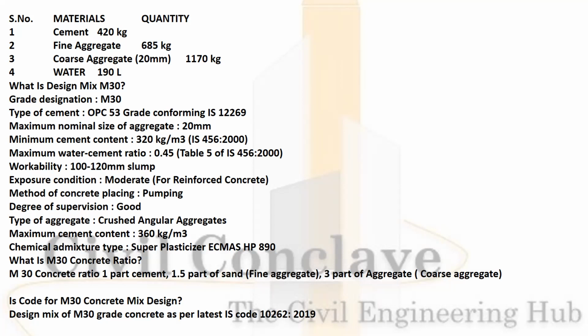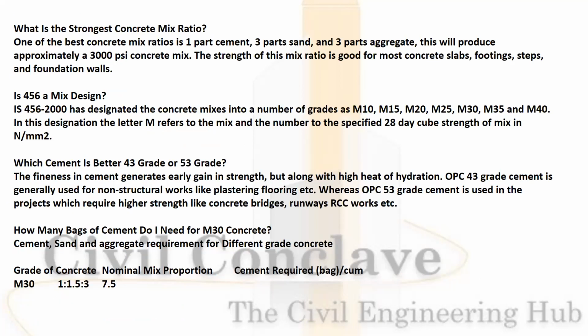What is the M30 grade ratio? It should be 1 part of cement, 1.5 times of the sand, 3 parts of the aggregate. Is there a code for M30 mix design? Yes. You can refer IS 10262. What is the strongest concreting mix ratio?